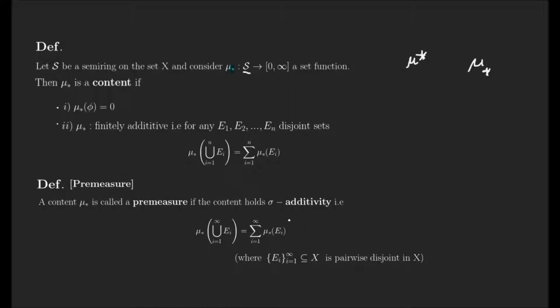This is the same as the definition of countable additivity: pairwise disjoint elements satisfy this equation. But this is clearly not a measure, just a semi-ring. So in the semi-ring, when a content satisfies this condition, we say this property is the sigma additivity condition.